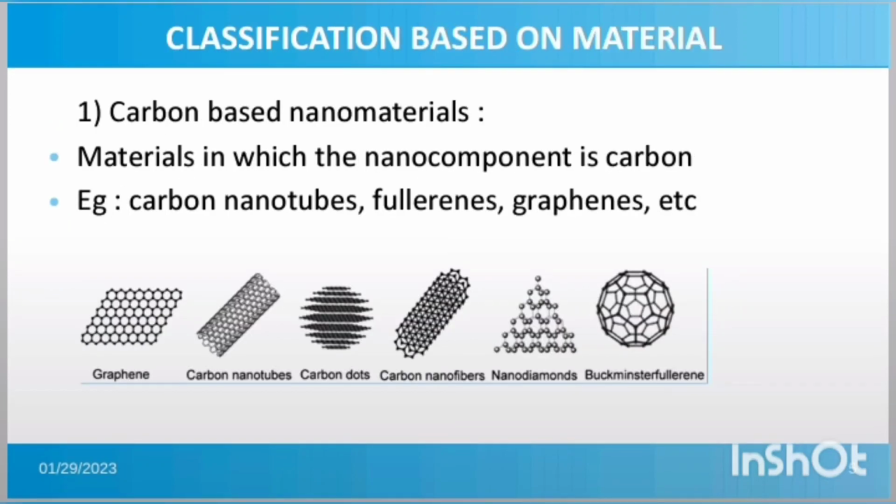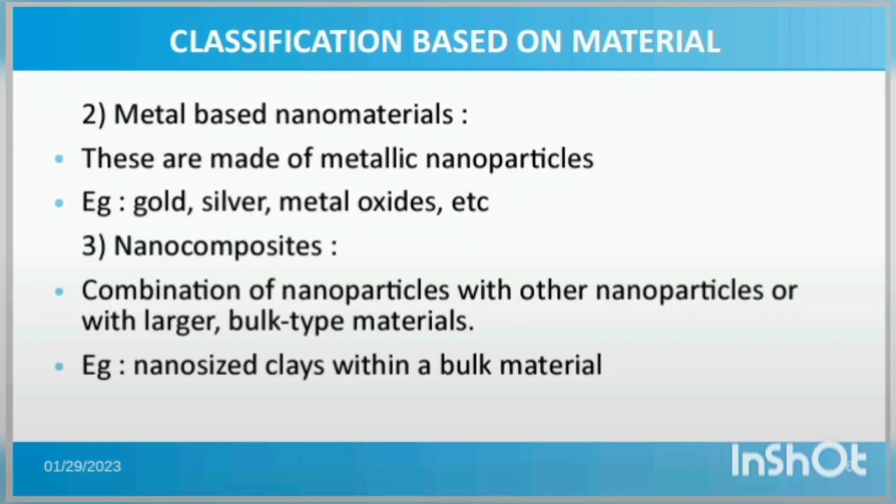Classification based on materials. Carbon-based nanomaterials. Materials in which the nanocomponent is carbon are called carbon-based nanomaterials. Examples are carbon nanotubes, fullerenes, graphenes, etc. Metal-based nanomaterials are made of metallic nanoparticles. Example: gold, silver, metal oxide, etc. Nanocomposites are a combination of nanoparticles with other nanoparticles or with larger bulk-type materials. Example: nano-sized clay within a bulk material.